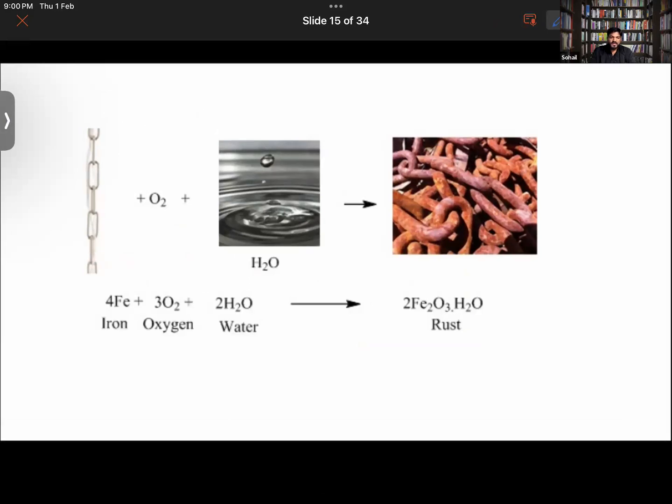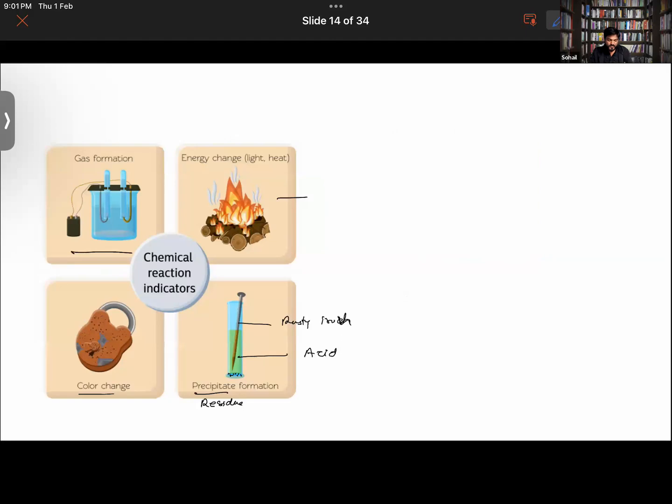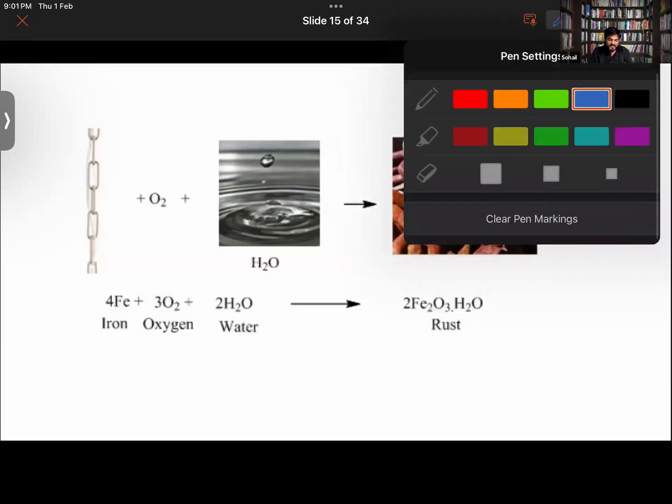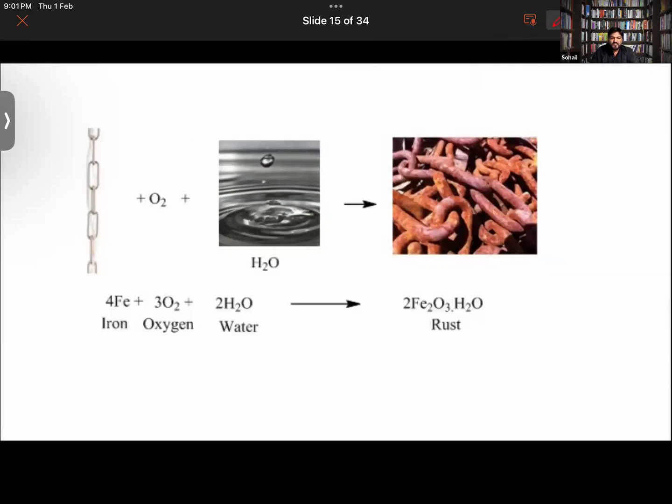Okay, let's quickly try to cover this up, then we will be discussing some questions. So far, if you guys have any doubt, please do let me know. The first example is that of rusting. We have already talked about this previously. Just have a look at the reaction taking place here. Iron, water, and oxygen. This is the formula of rust. Is this an irreversible reaction or reversible reaction? That is an irreversible reaction, right?